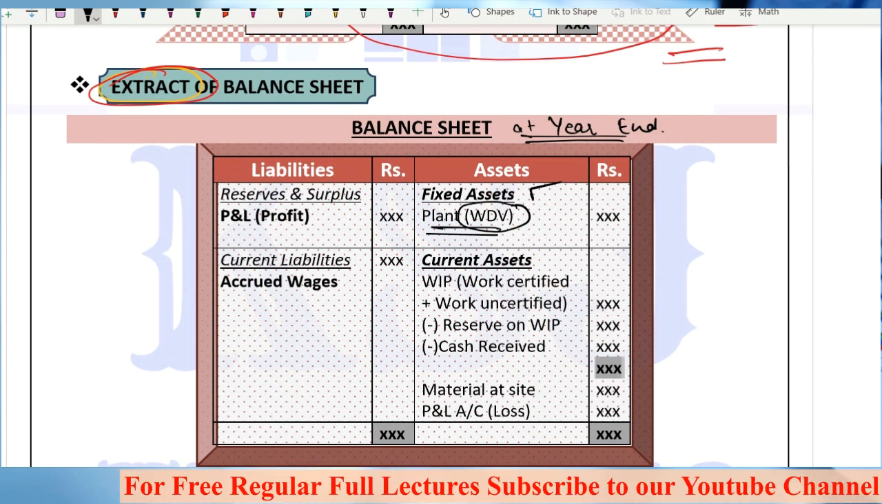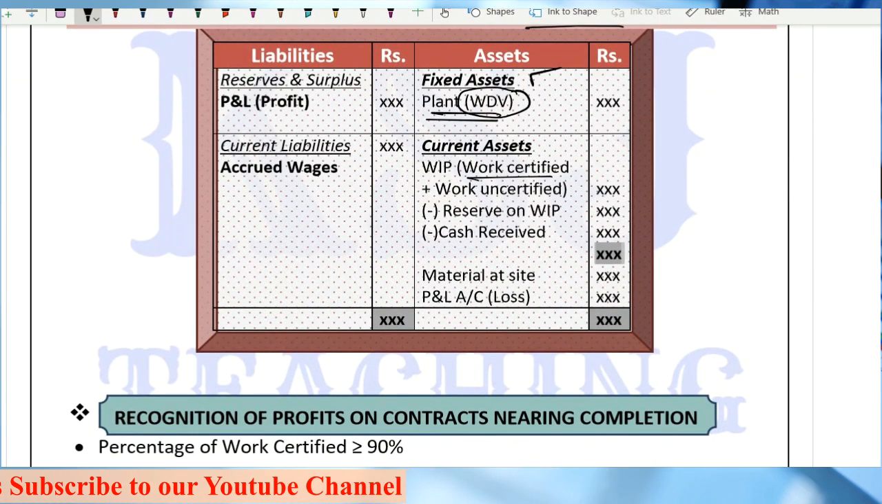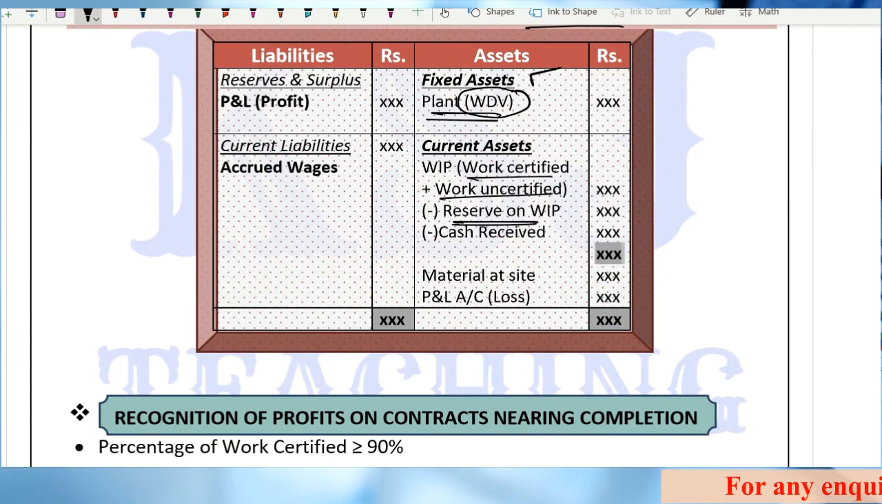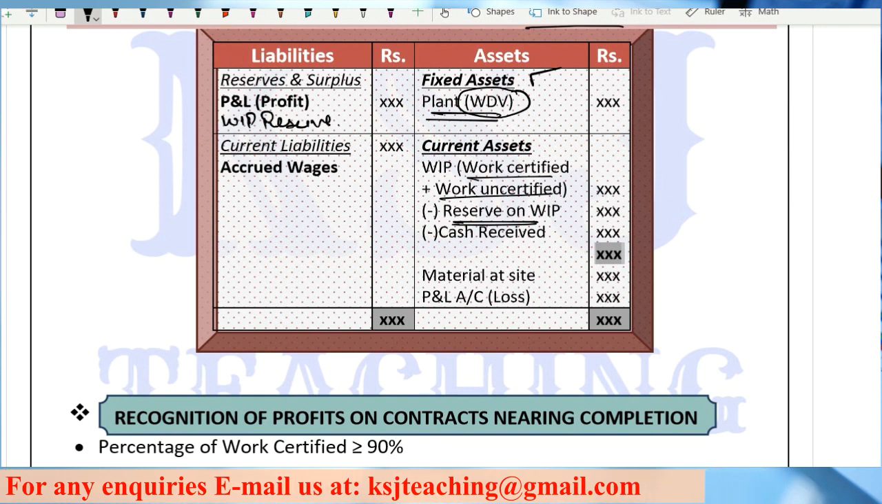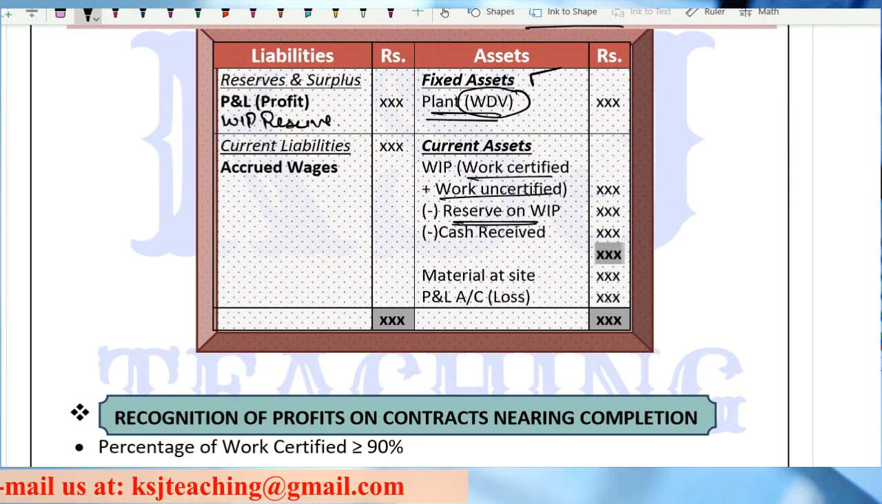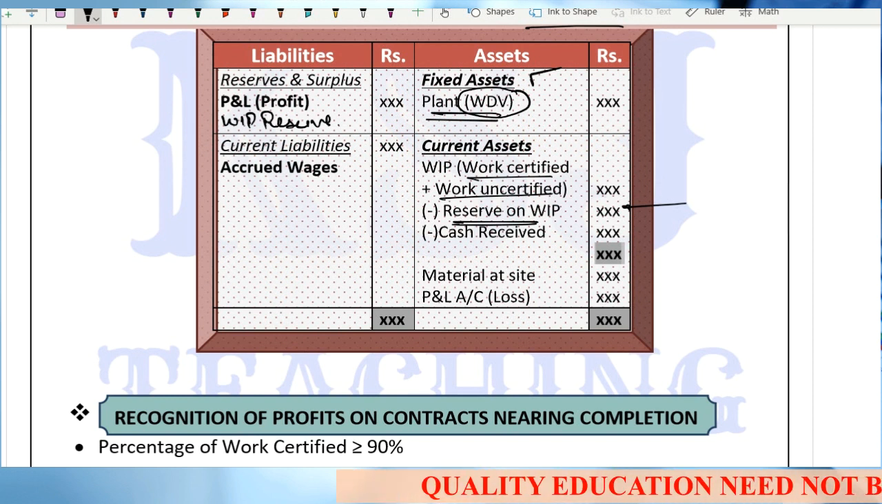Fixed assets: plant and machinery, WDV. Current assets: work in progress, work certified and work uncertified, minus reserves on WIP which we have created. Or you can write it here also, WIP reserve. That is one and the same thing. Either you subtract it from the value of WIP or you write it on the liability side under reserves and surplus. For CA Intermediate new course students, reserves on WIP will not be there, so they will have to ignore it.